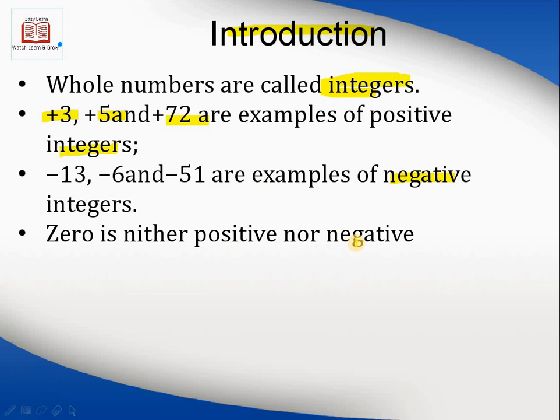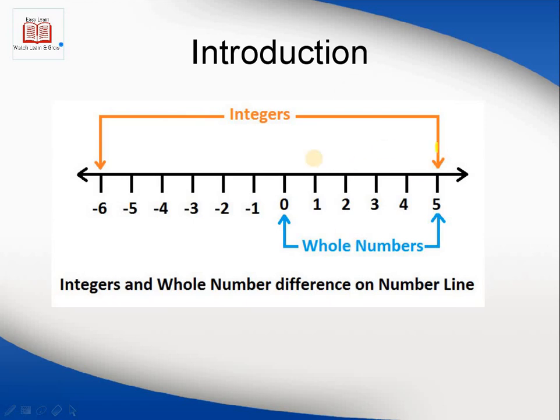We will clear this concept with the help of a diagram. This is the whole numbers. You can see from this number line that towards this side positive numbers are increasing, and towards this side negative numbers are increasing. The whole numbers start from 0 and go up to the maximum value, let's say 5.